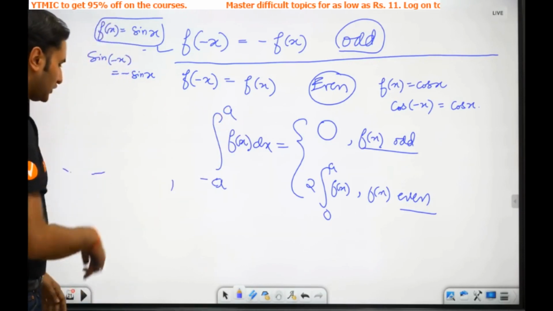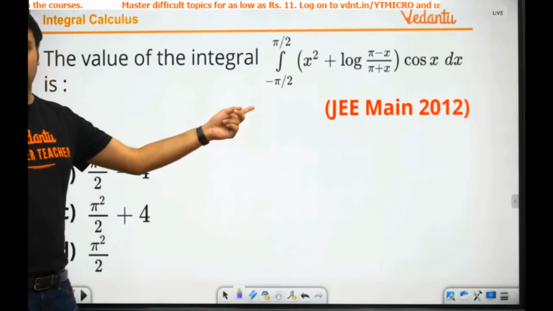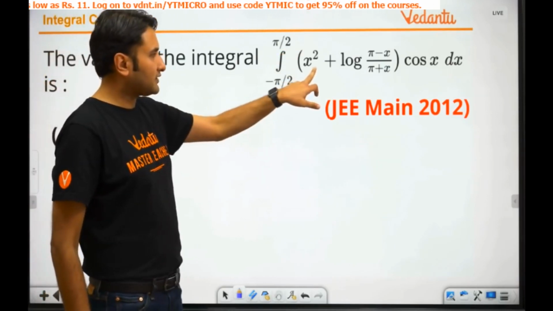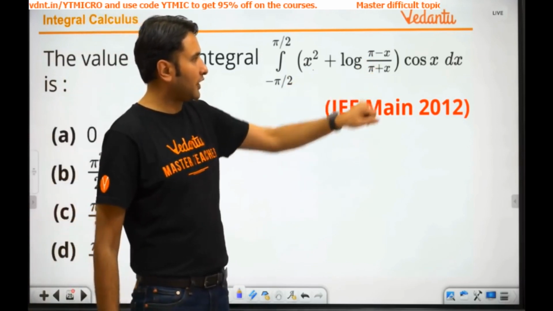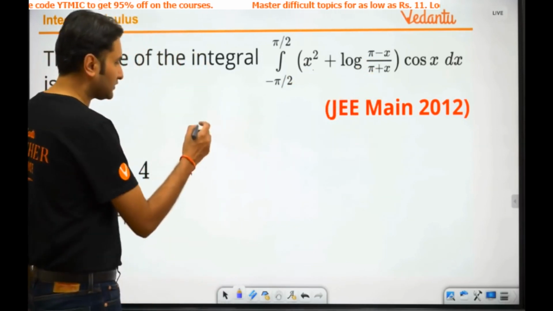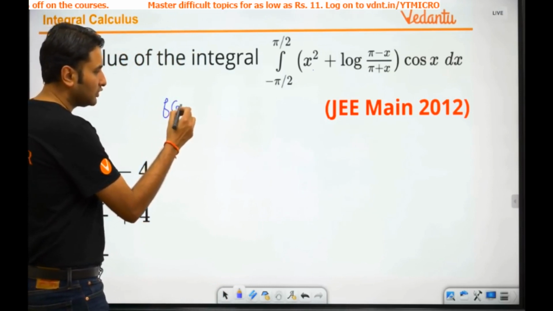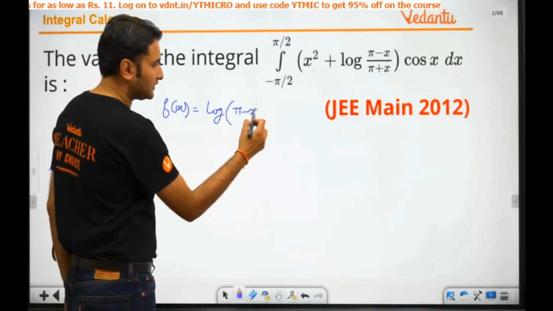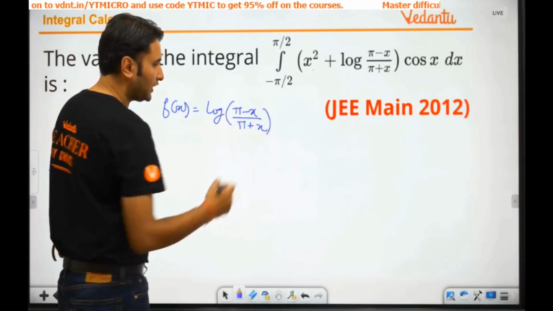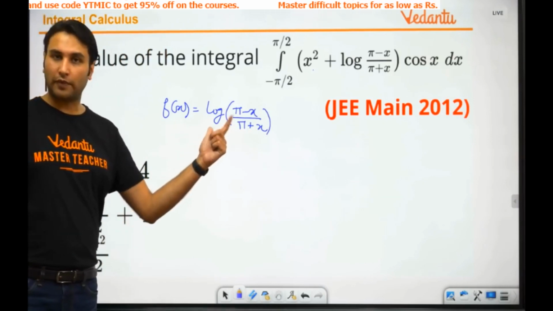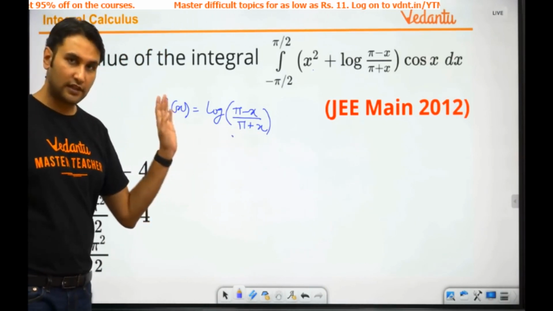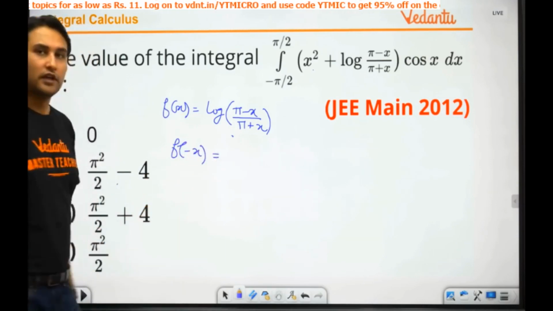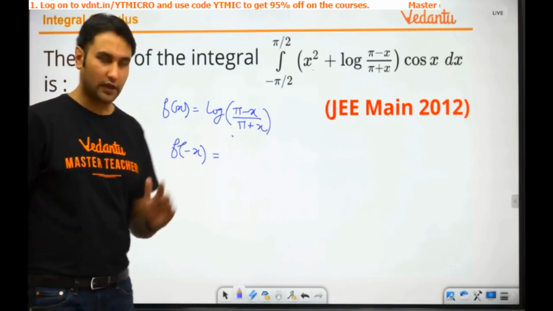Now let's go back to the previous problem. The problem is this, it is from minus a to a. Look carefully, here there is x square, and there is a log of (pi minus x upon pi plus x). Do you know whether log of (pi minus x upon pi plus x) is even or odd? Let us try to find out. How do you find out? Take f of x equal to log of (pi minus x upon pi plus x), then try to replace x by minus x in the function. A brief discussion about even and odd functions. What happens?